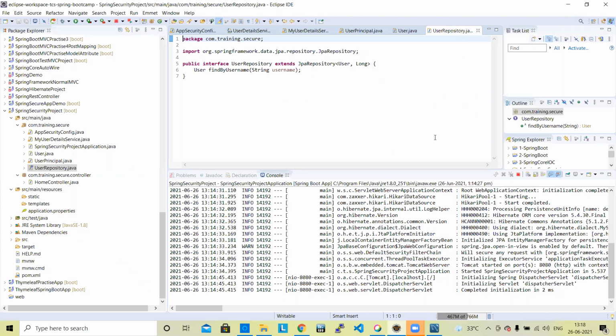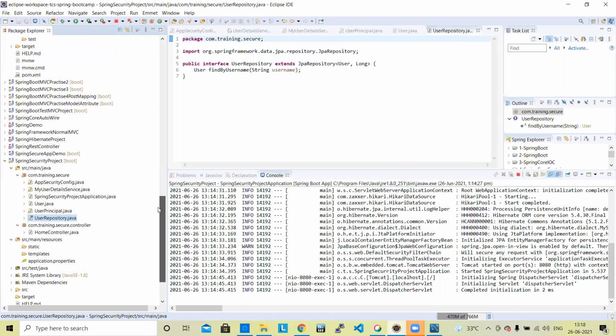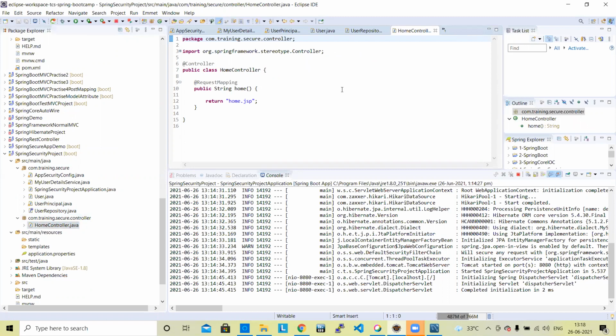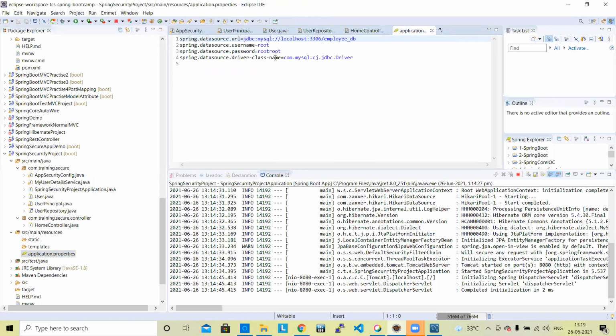Can you open HomeController.java and application properties? Home controller. Is this in this project, sir? Yes, this is the home controller. And also, sir, last one, application properties. Okay, this is the application properties. We are just setting the value for user ID. When you are going to use MySQL, here we need to use the URL, username, and password. These are the things you need to use.